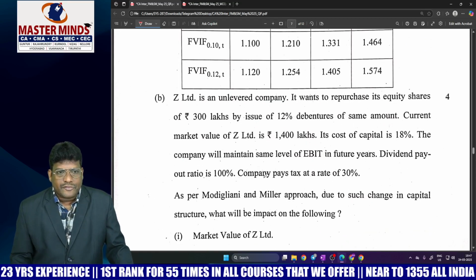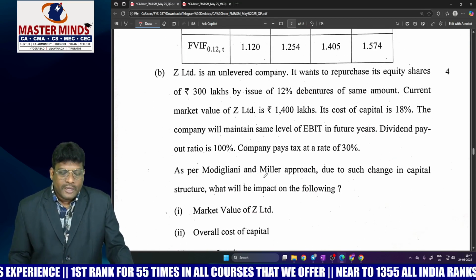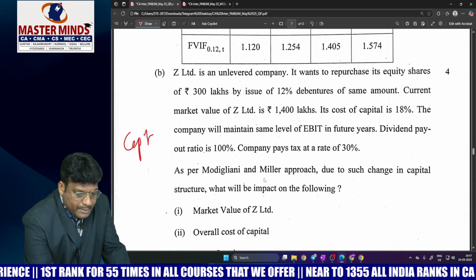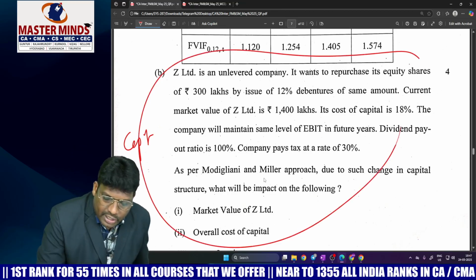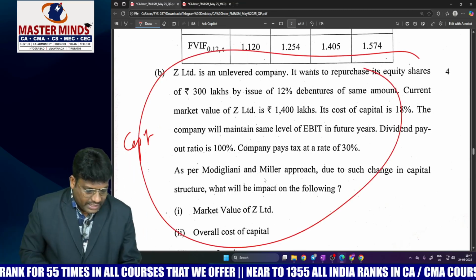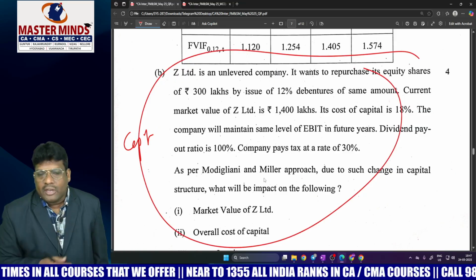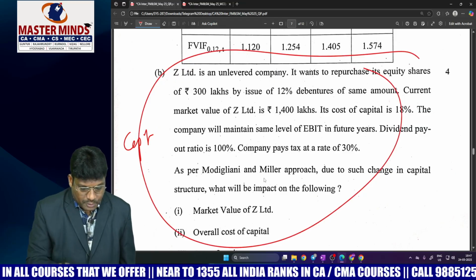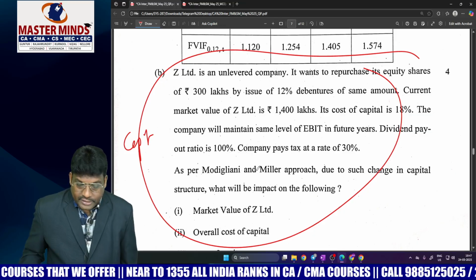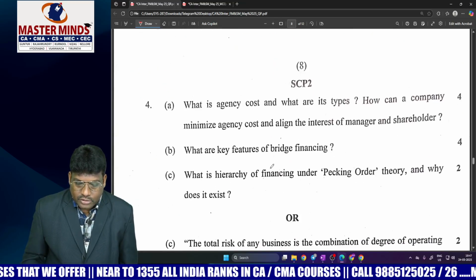And thereafter, what is this? This is the problem from capital structure. This problem is a direct problem. This is covered in our material. If you want to prove that, this is our question number 6 in our regular classwork. You will find it there, this problem is covered, right?